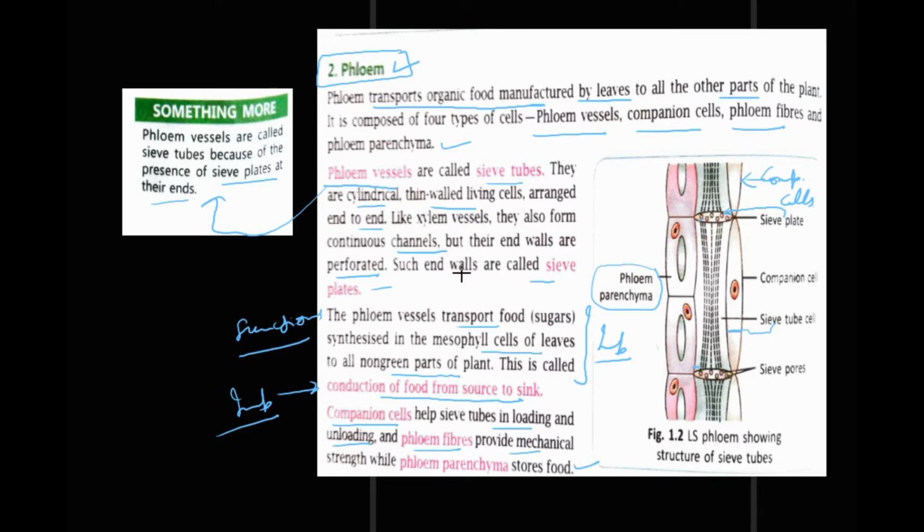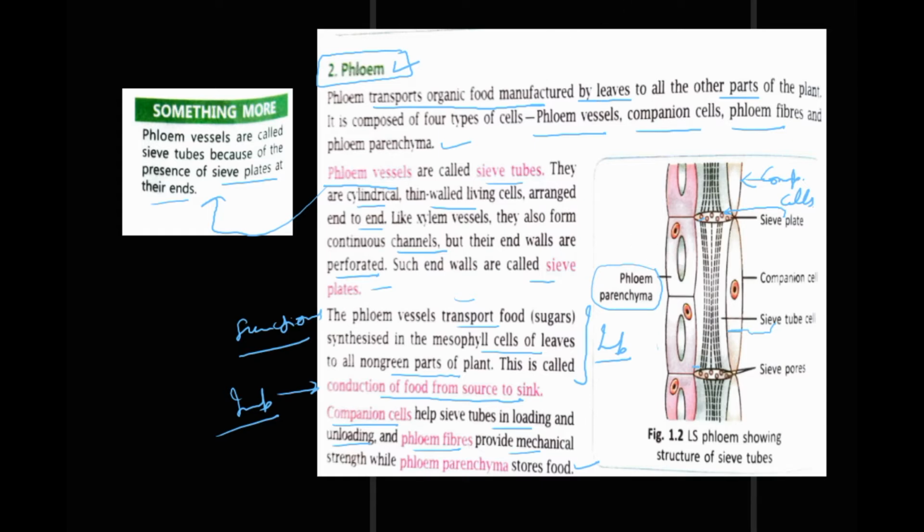So the functions of phloem cells are: phloem vessels transport food, companion cells help in loading and unloading, phloem fibers provide mechanical strength, while phloem parenchyma stores the food, right? So this is a diagram. Write it, practice it. It is very good, very neatly labeled and very neatly drawn.